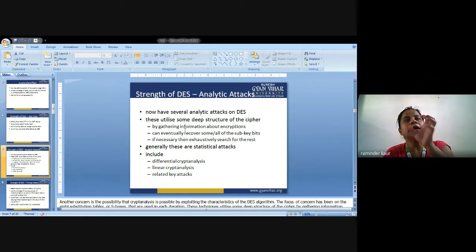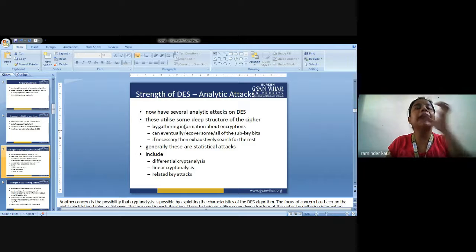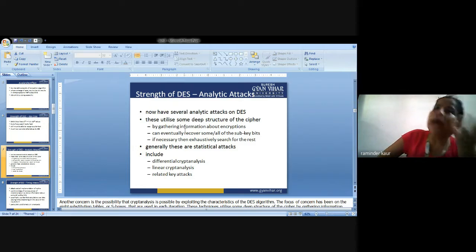Analytic means it could be cryptanalysis. Crypto means secret, like the code that is being encrypted. Encrypted means the secured text. Now on that secured text there will be attacks in order to retrieve the plain text, in order to know the policy, in order to gain access over the information that is being transferred.